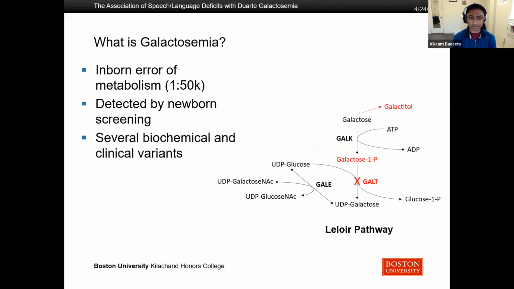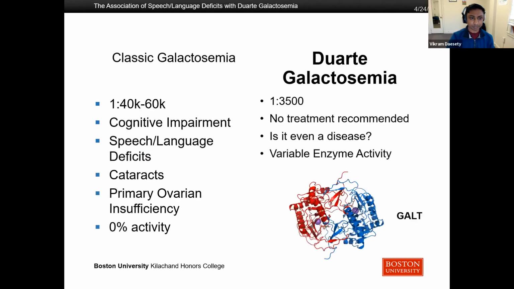Fortunately, this is detected by newborn screening in the United States and Europe. Chances are everyone in this room was screened for it at birth. And it's also important to note that there are several biochemical and clinical variants of this disease. So the two main types of galactosemia that are seen in the world are classic galactosemia and Duarte galactosemia. Classic galactosemia is much more rare at 1 in 40 to 60,000, but the clinical outcomes are much more severe.